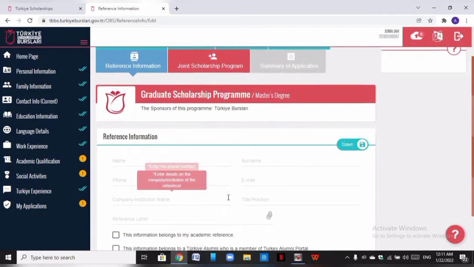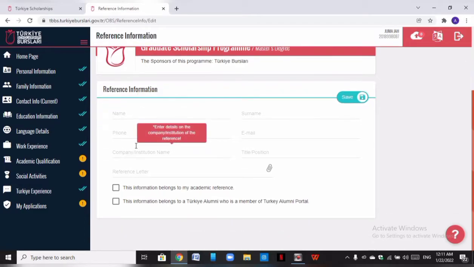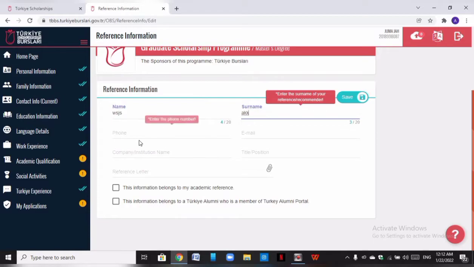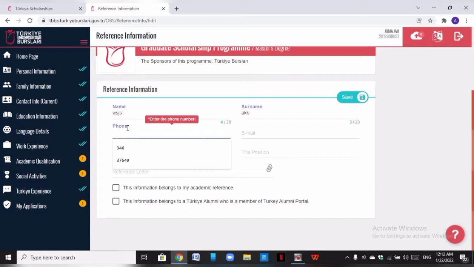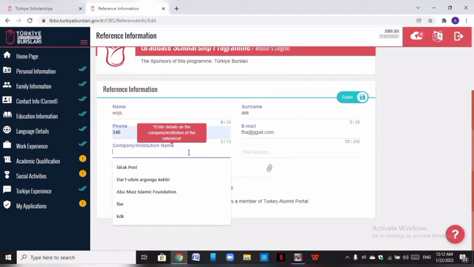So you put the information of the first referee, the name of the first referee, the first name. You come here, you put the surname of the referee, then their phone number. Okay, let's just select this, and their email address. You put their email address, and you come to the name of the institution they are working at.